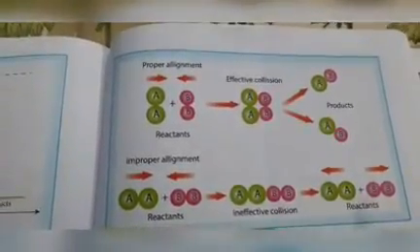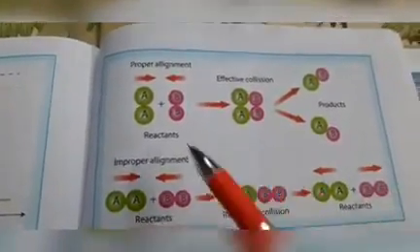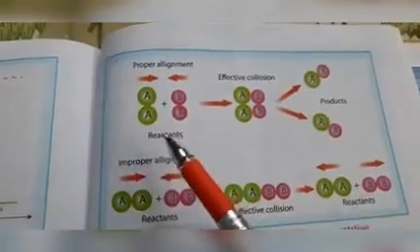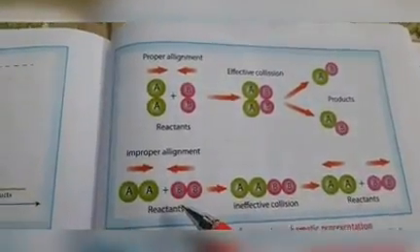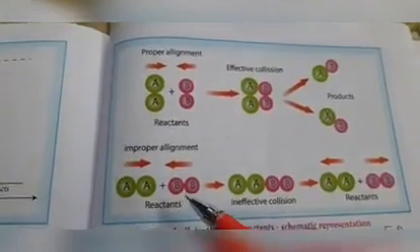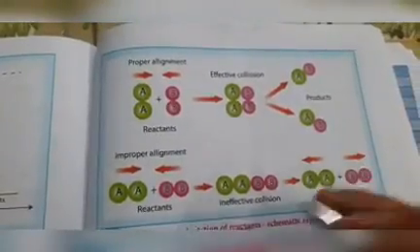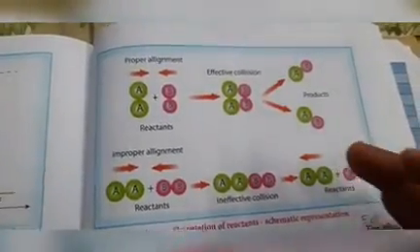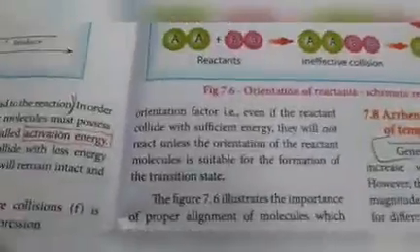Orientation means directions. It should combine in the proper direction. Here it is combined in the proper direction, so it will convert into product. Here it is not combined in the proper direction, proper alignment, so it will not convert into product. So not only minimum energy, orientation is also very important. That is given here. These fractions of collision are further reduced due to the orientation factor.